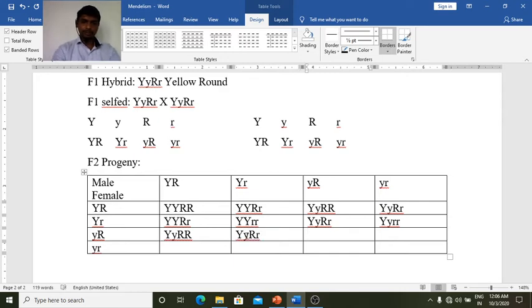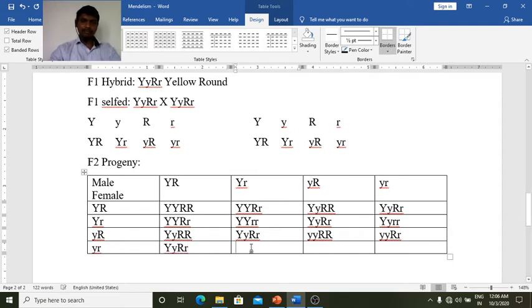Now small yy, capital R capital R, small yy, capital R small r, capital Y small y, capital R small r.